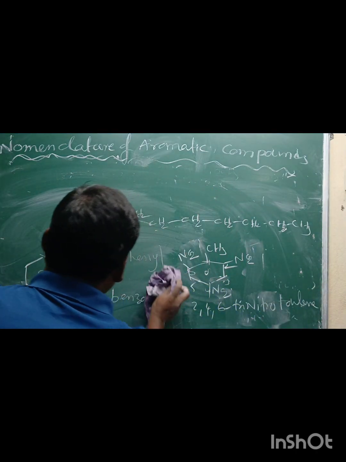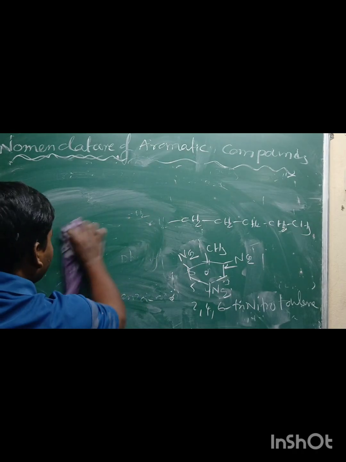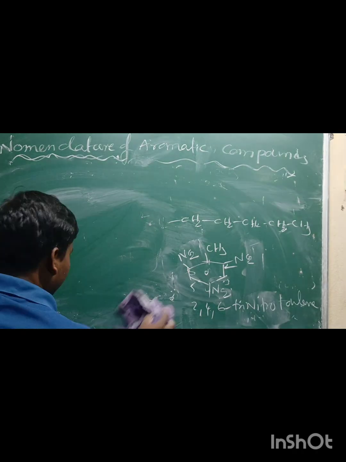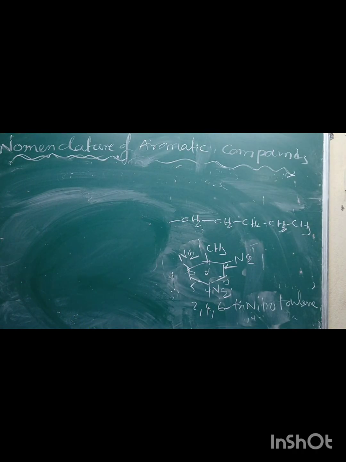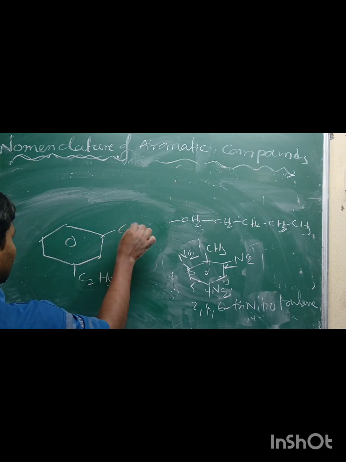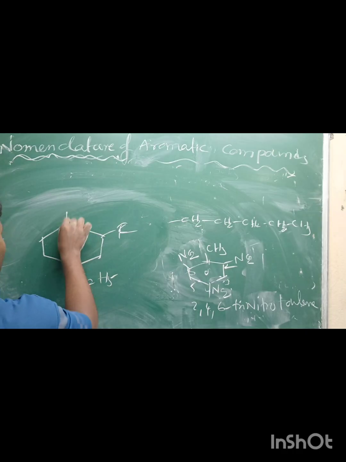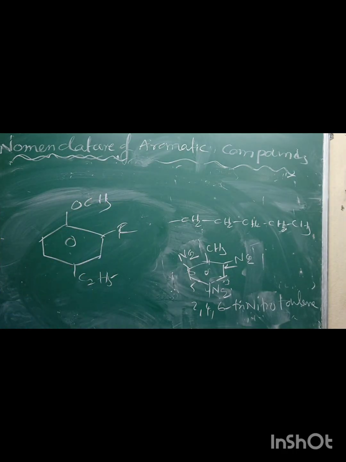Like that, if you take one more compound containing different substituents: here C2H5 ethyl, here fluoro, here methoxy.